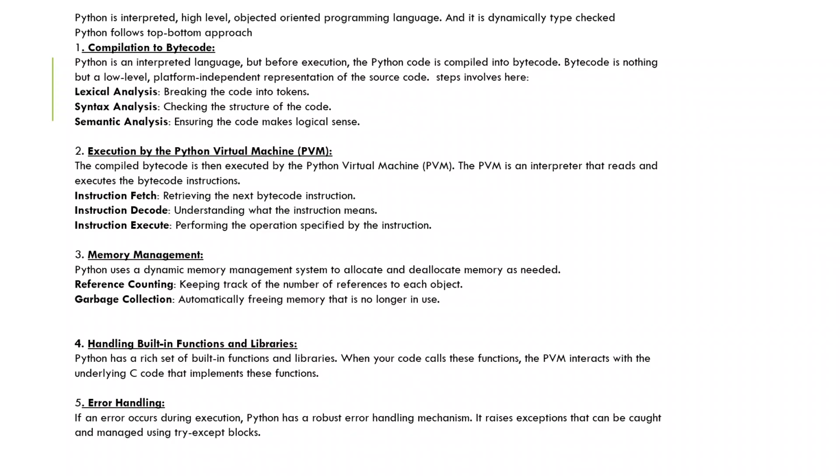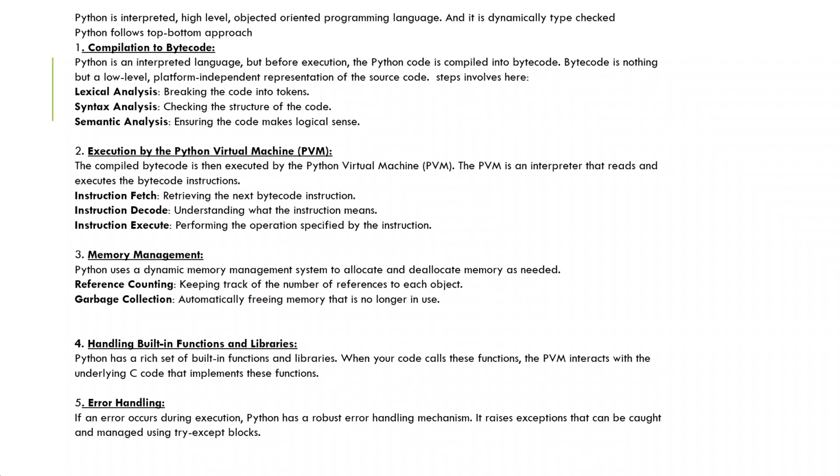If an error occurs during execution, Python has a very robust error handling mechanism, and it gives the exact error, telling you where it occurs, so you can easily debug it.